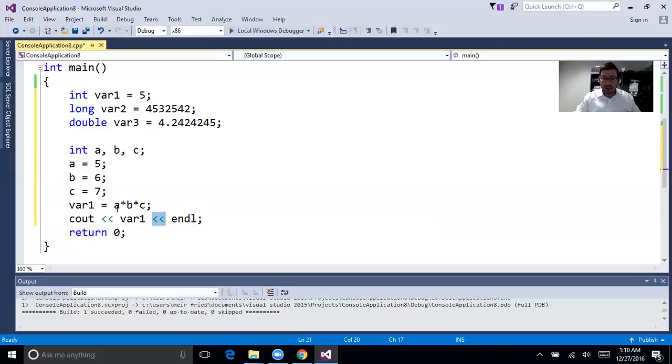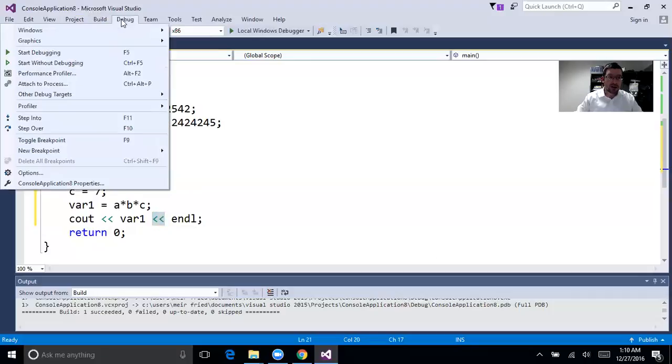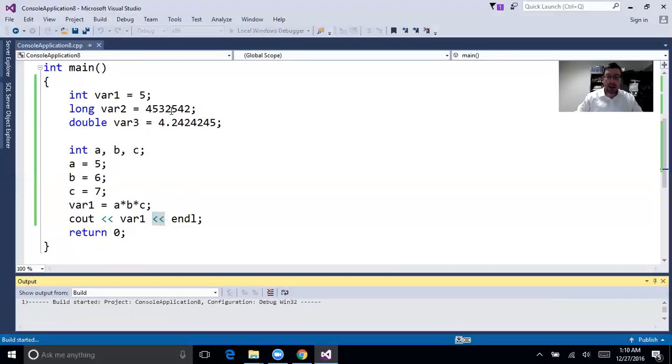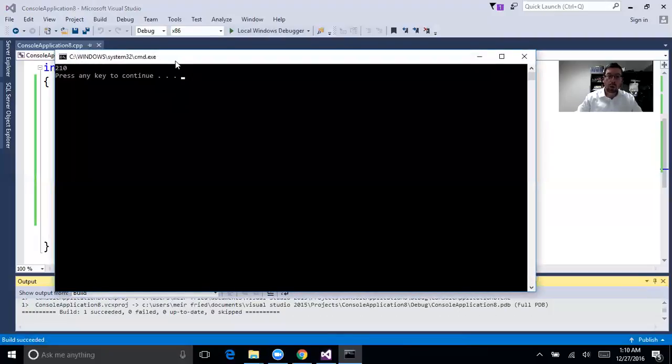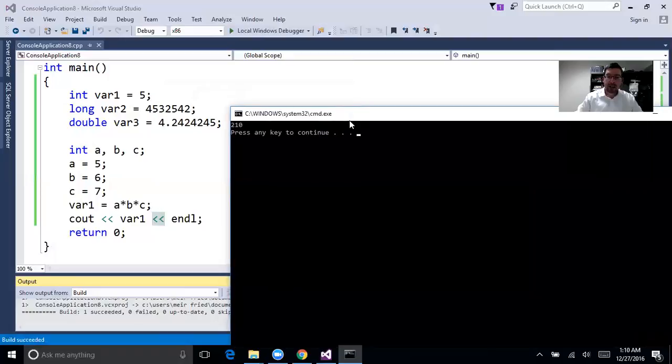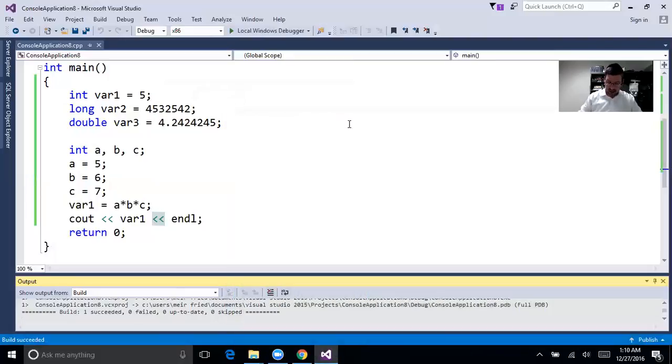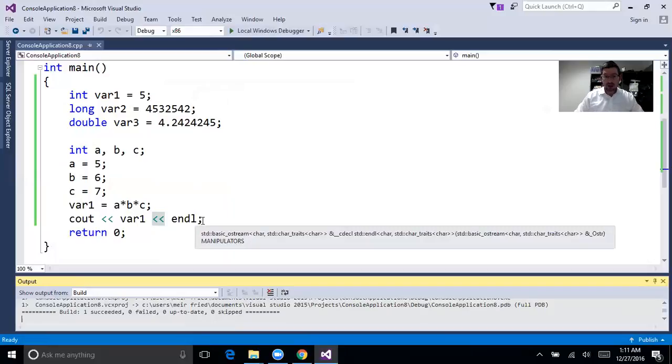So let's try this and run it. var1 is going to be reassigned a times b times c, semicolon, which means that's the end of the line. cout less than var1, which is a number. It's going to output that, and let's run it. Let's go to debug, start debugging, and see what we get. 210. Press any key to continue. Great, thank you. So those are some numbers, those are some outputs.